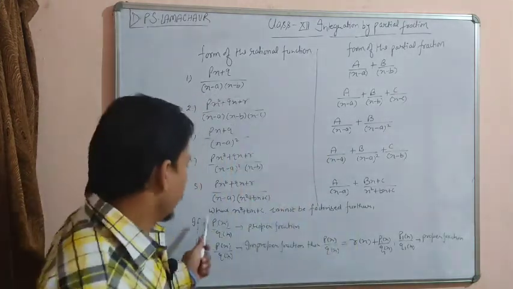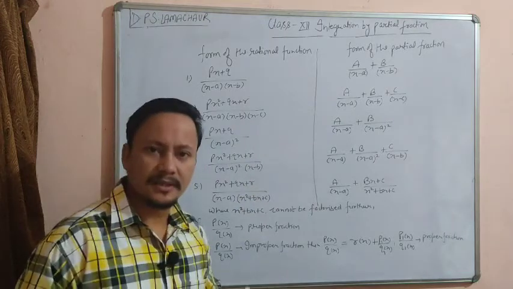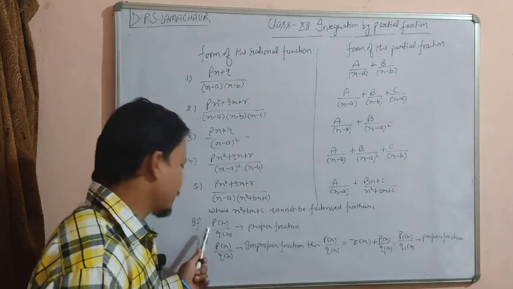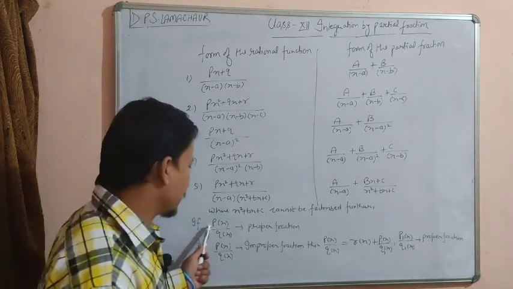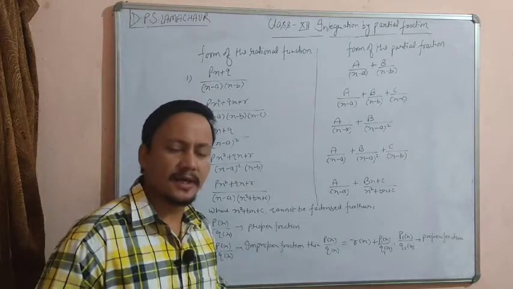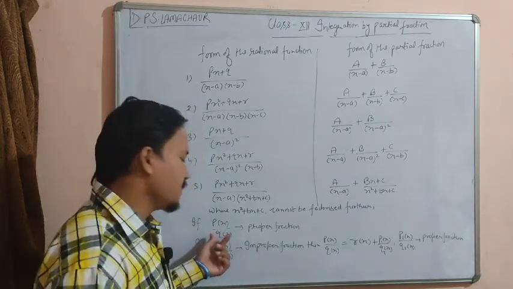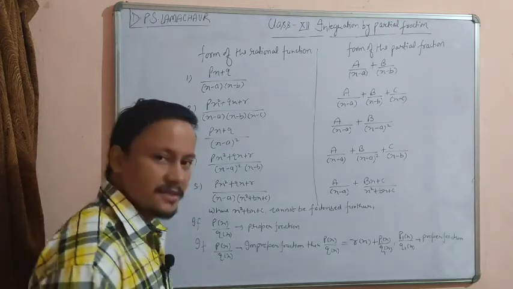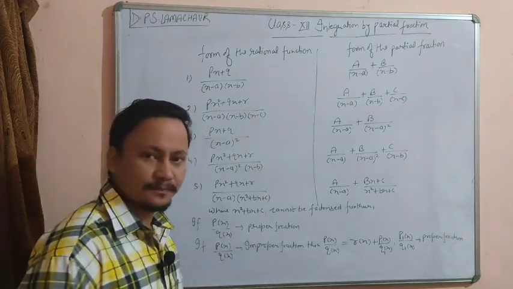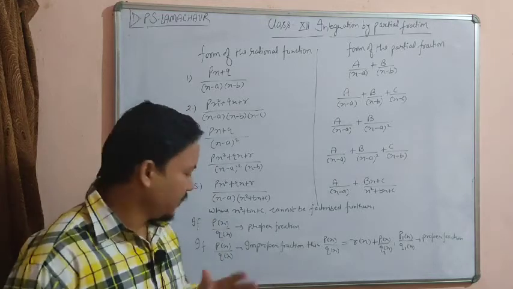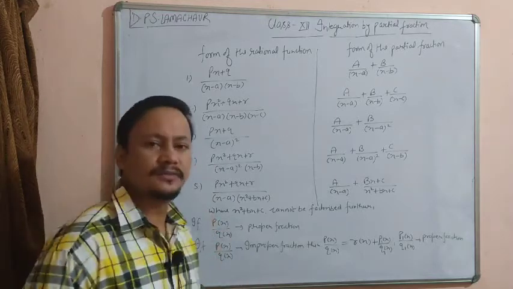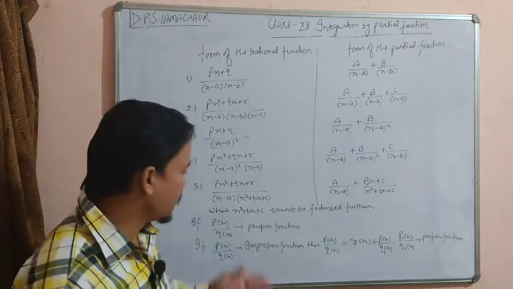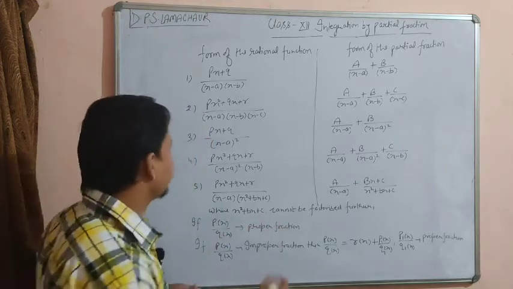So, students, if any function is given in the form of a fraction, suppose p(x) upon q(x) is a fractional function, then two conditions arise. The very first condition: p(x) upon q(x) is a proper fraction. By proper fraction it means that the degree of the numerator, the function in the numerator, is less than the degree of the function in the denominator.